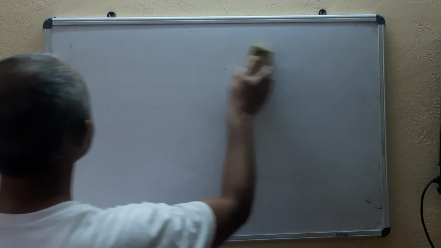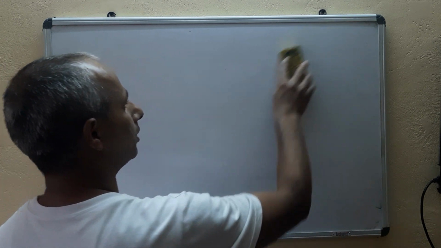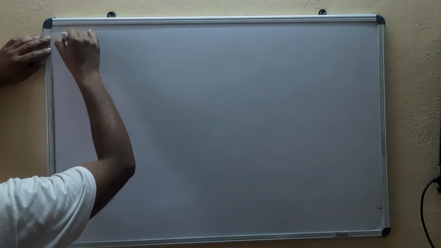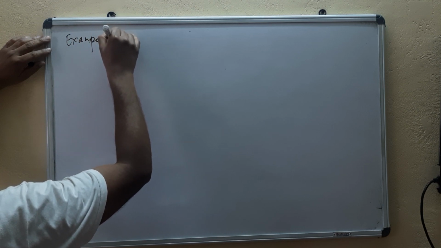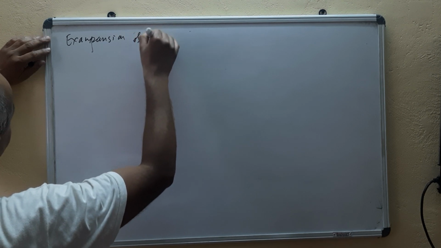Now this is all about Taylor series and Maclaurin series. So now we'll go through some examples. First, let's see the first example. A simple example, expansion of e^x, the exponential x.